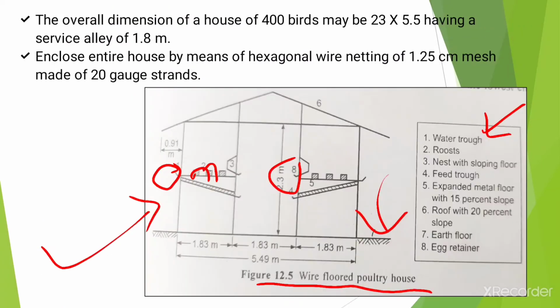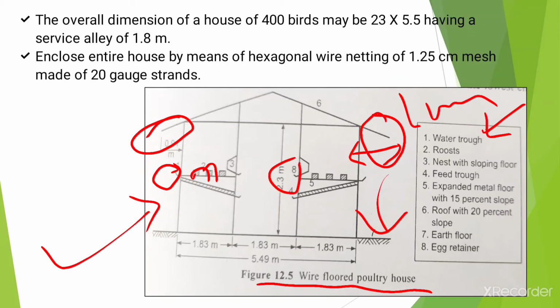What is meant by overhang? Here, this part is called the overhang of the metal sheets, and this overhang should be at least 1 meter in length. Then the overall dimensions of a house for 400 birds may be 23 by 5.5 meters, having a service alley of 1.8 meter.